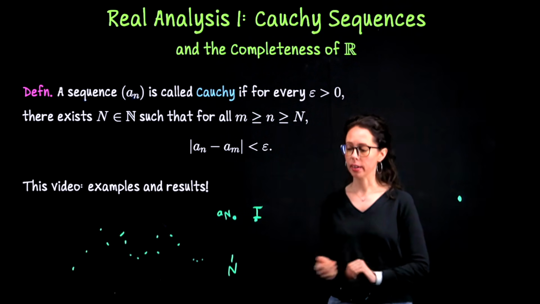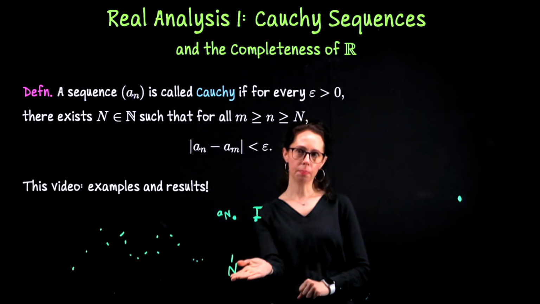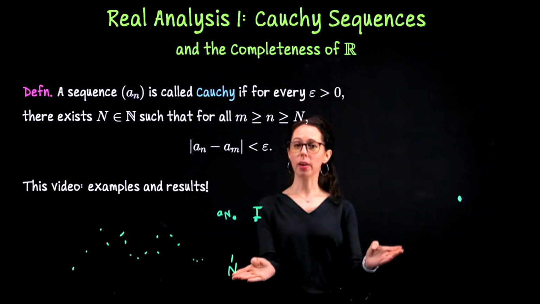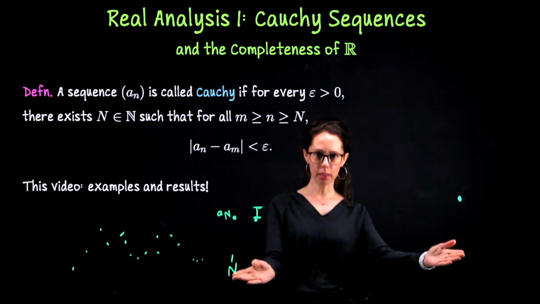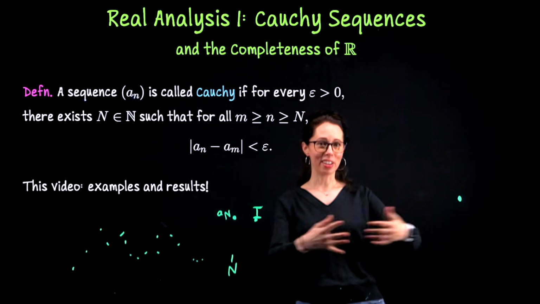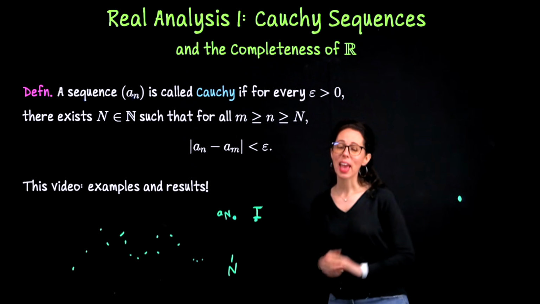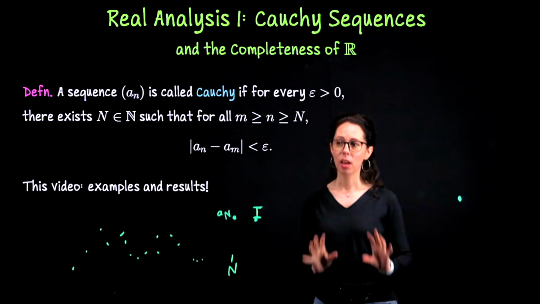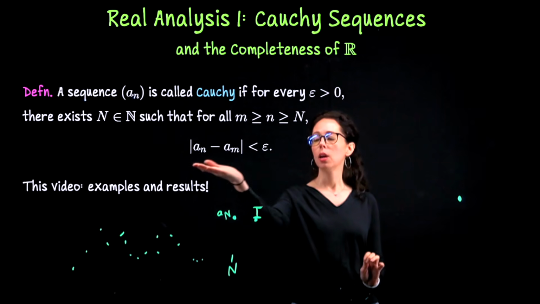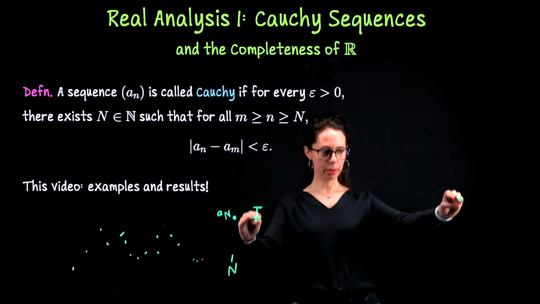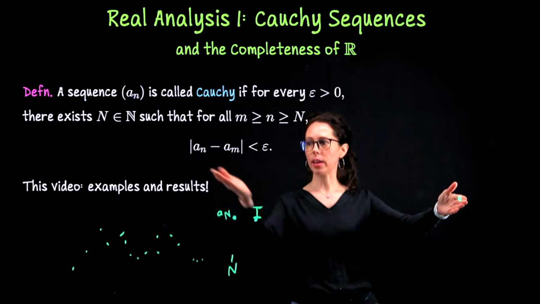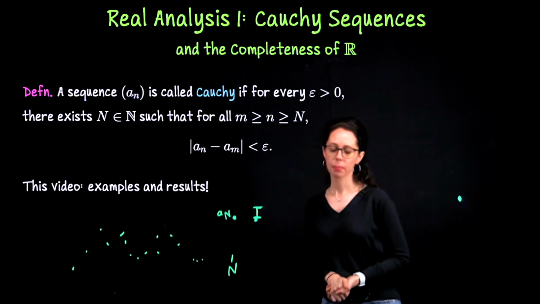So in particular, if capital N is 50, well, we could actually even pick it. That's fair with this inequality. I could pick the 50th term and compare it to the 100th term, or the 100 millionth term, or the trillionth term in the sequence. There are a lot of pairs of terms that you could pick beyond this threshold, and they can be very far apart. But any pair of terms that you pick beyond this fixed threshold will satisfy that the gap, which here you think of as this vertical distance between their corresponding sequence values, is less than epsilon.